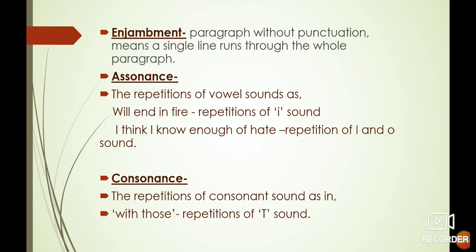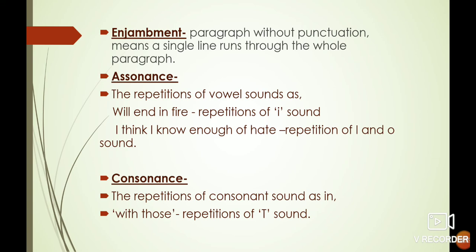Next is enjambment. You have seen that the poet's one single line runs through all over the poem. There is not any punctuation mark. So this is called enjambment. And assonance is also there, repetition of vowel sound. "Will end in fire", repetition of I sound. I is a vowel. "I think I know enough of it." Here also repetition of I and O sound.